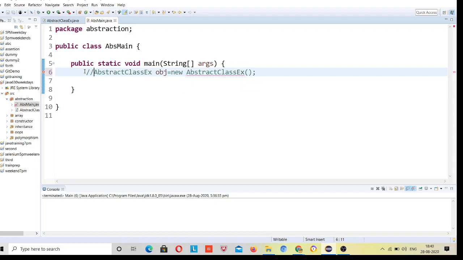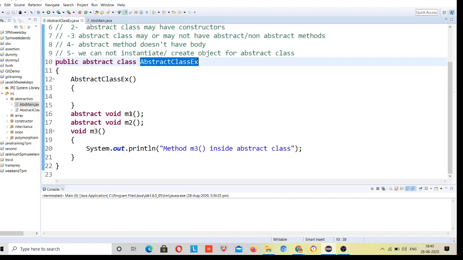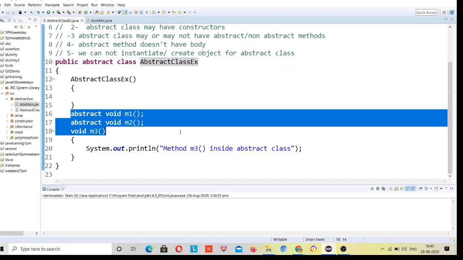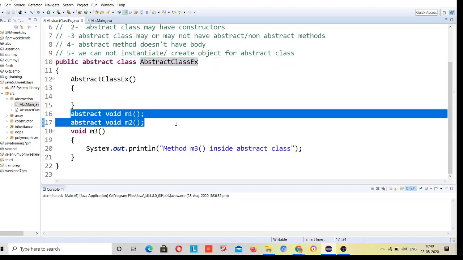First you have to implement all abstract methods inside a different class. I will extend this class in a different class and provide the implementation for these methods. Once I provide the implementation, I will be able to create the object, not for this class, but for the class in which I provide the implementation.